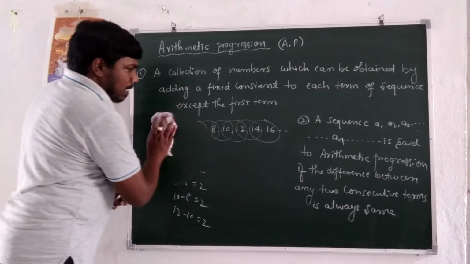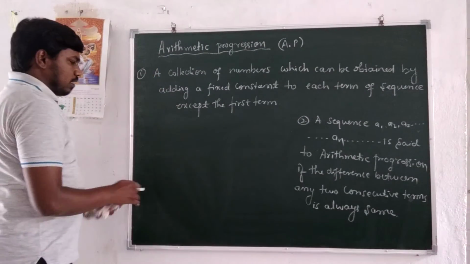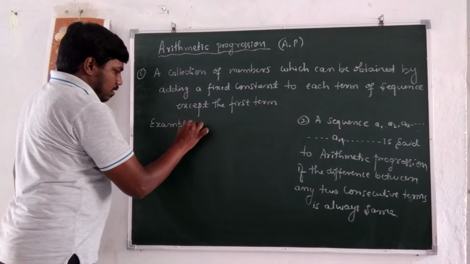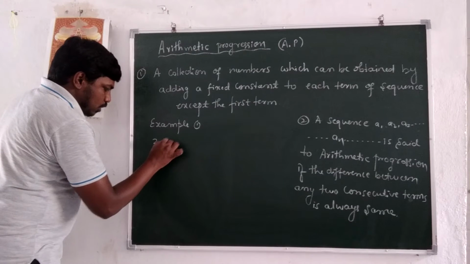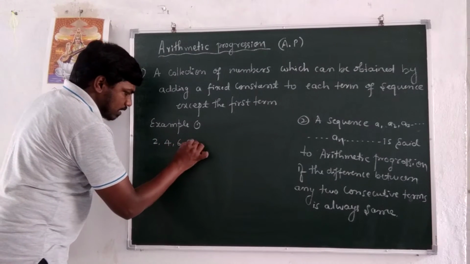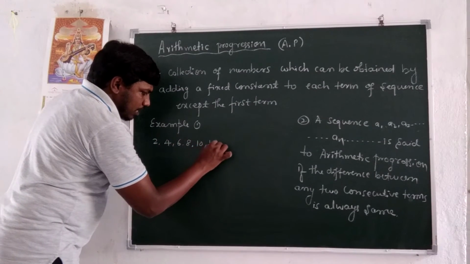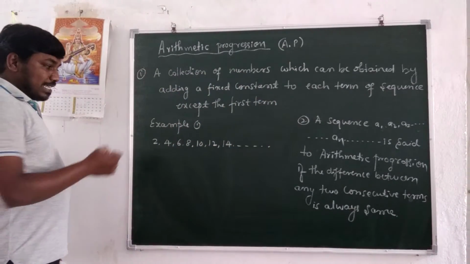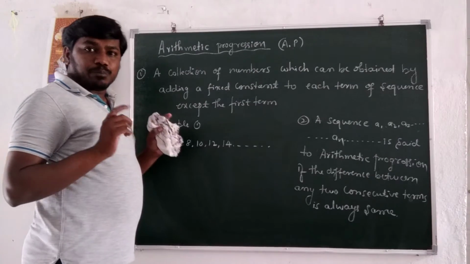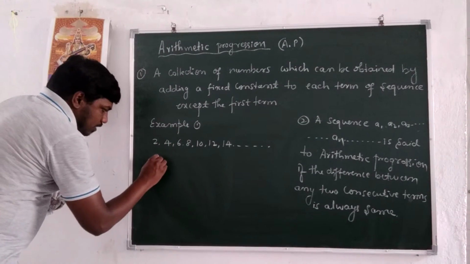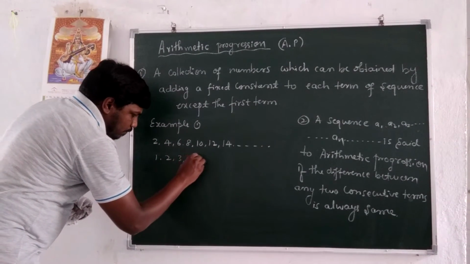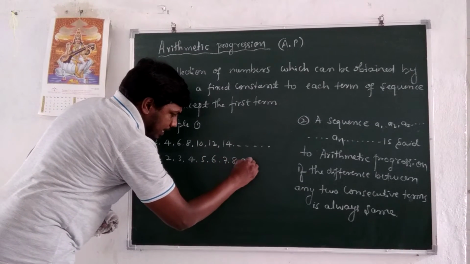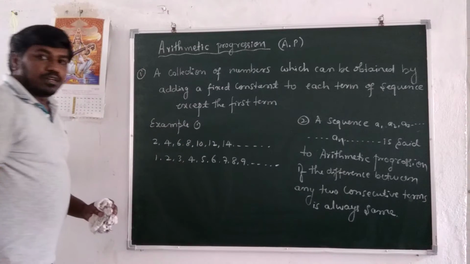There's another example. Example number 1: 2, 4, 6, 8, 10, 12, 14, etc. Right? This is an infinite arithmetic progression. Okay. Next, 1, 2, 3, 4, 5, 6, 7, 8, 9, up to so on infinity.